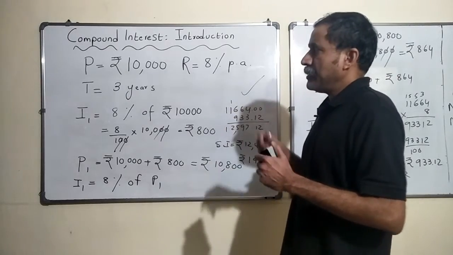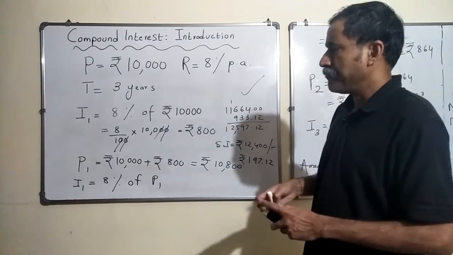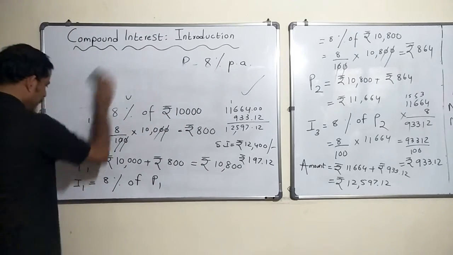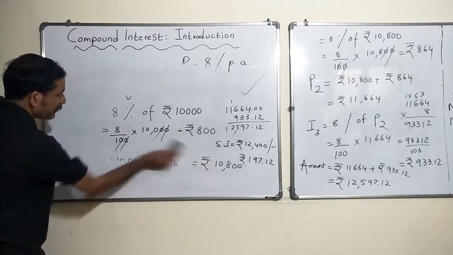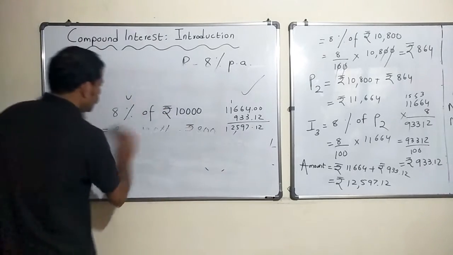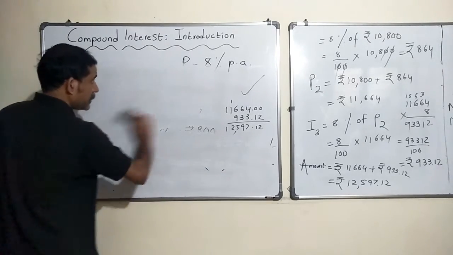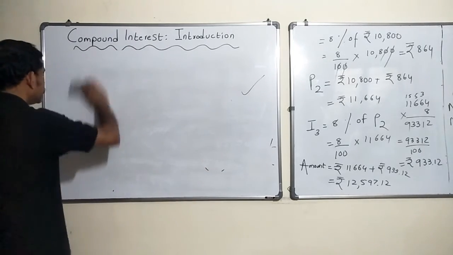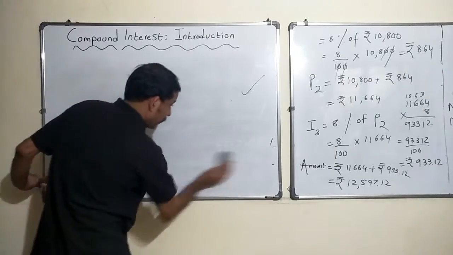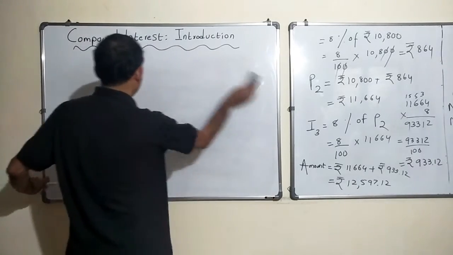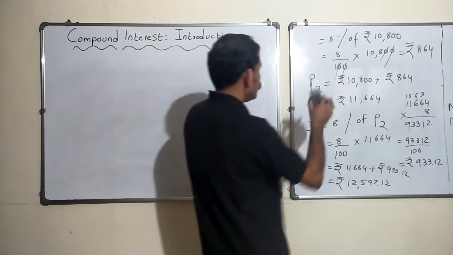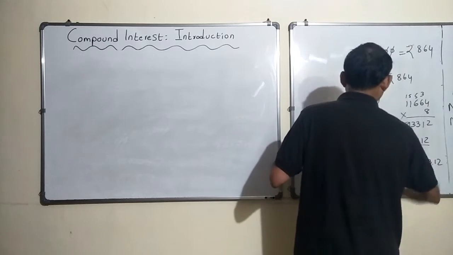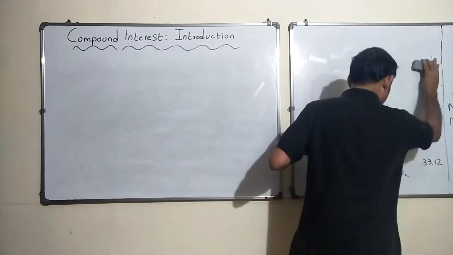Now the second thing, this was just a numerical. There is a formula to calculate the compound interest. So let us see what that formula is, and let's see if we can derive that. Now you may say, sir, there is no derivation that is asked in the exam. But derivation is not for you to write in the exam, it is for you to understand. Let's see if we can do it. All right, so let me rub this off.